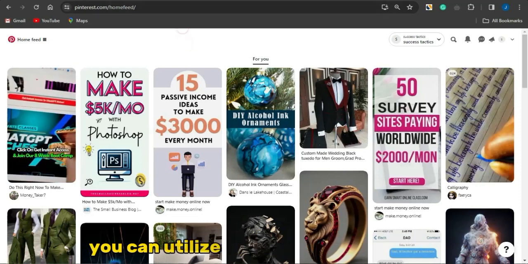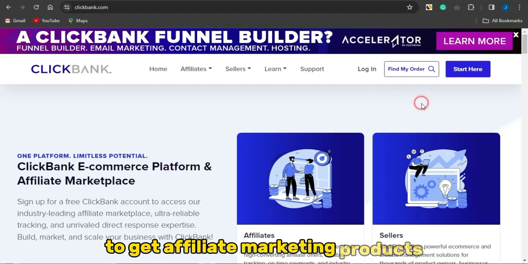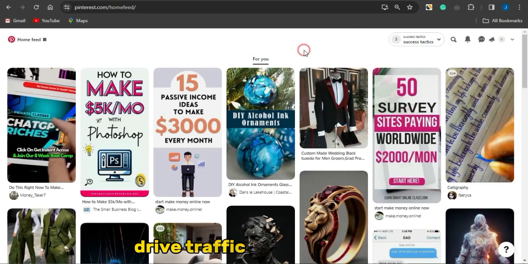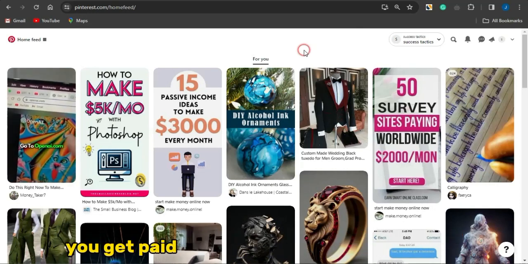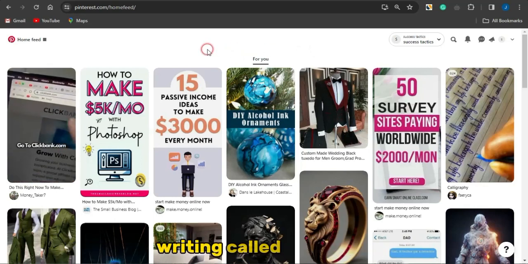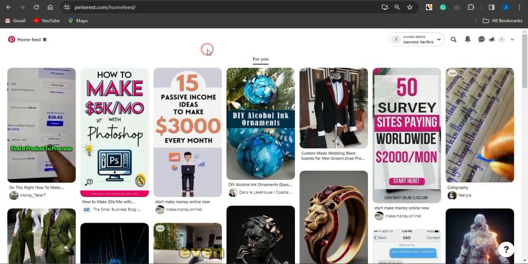And you can utilize this platform right here, which is called ClickBank, to get affiliate marketing products and utilize Pinterest as a form of traffic source to drive traffic to such product. Once people do purchase that particular product, you get paid some cool affiliate commission. So you can utilize this platform right here called Pinterest for that right now, and I'm going to walk you through how you could do just that even as a beginner.